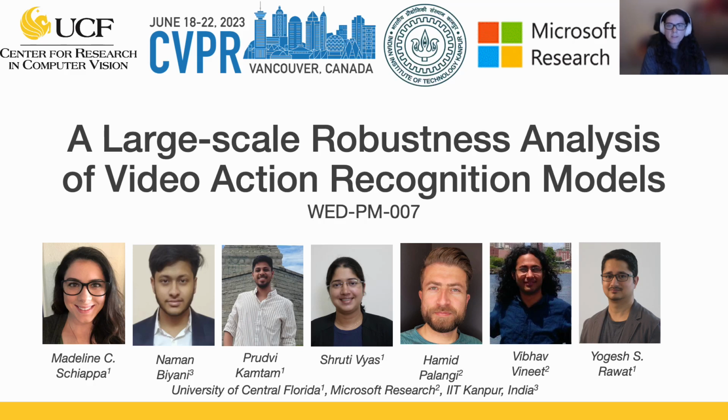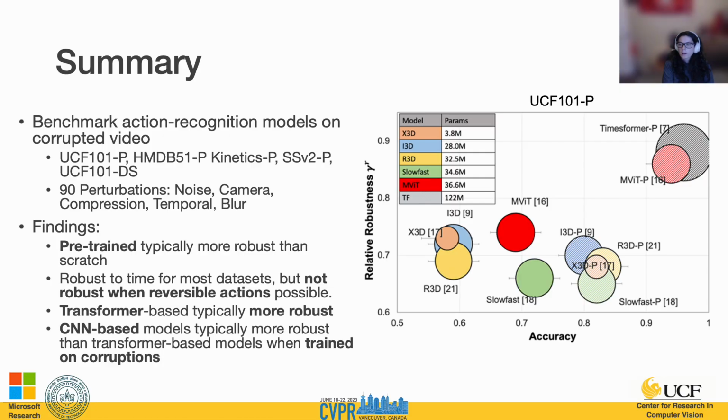Hello everyone, today I'll be presenting a large-scale robustness analysis of video action recognition models. Our work in summary is benchmarking action recognition models on real-world distribution shifts, from either perturbing commonly used benchmark datasets or by curating real-world distribution shift using keyword search to find uncommon variations of an action class.